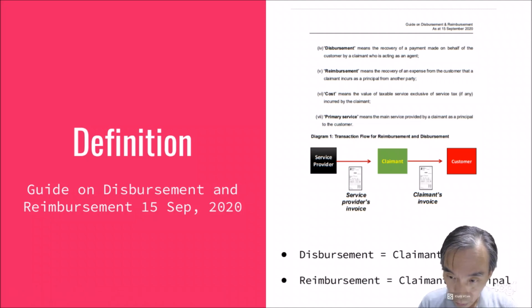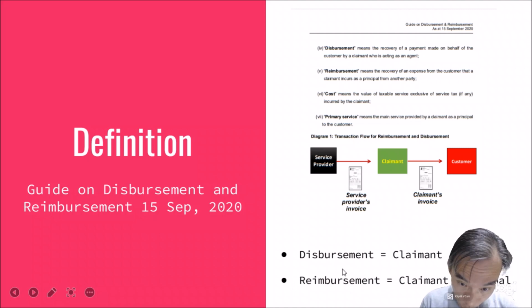So when 600 ringgit is given back to the owner to pay, the owner views the agency firm as providing the service in the total 600 ringgit, not as 100 ringgit with the other 500 ringgit from the plumber. No, it's the total 600 ringgit. So in that case, the claimant is levied sales and service tax, and it is called reimbursement, not disbursement.